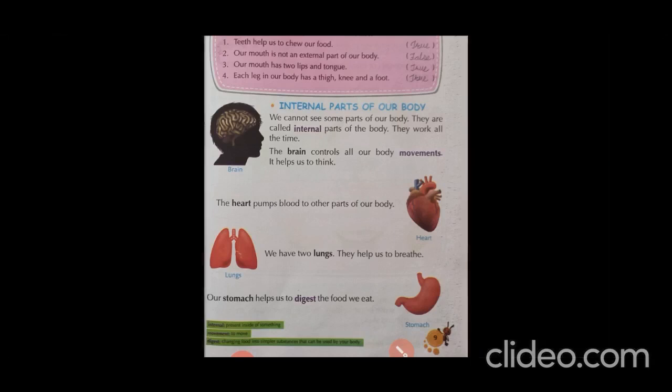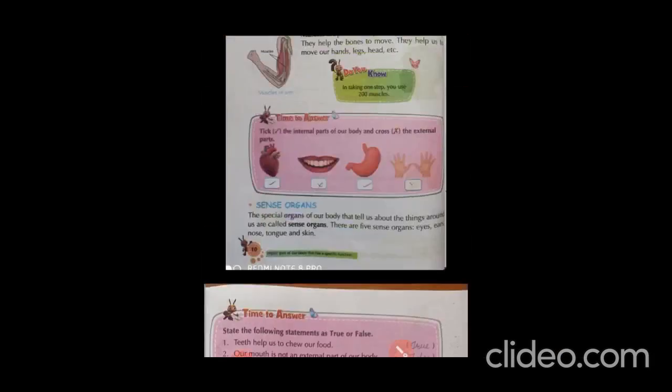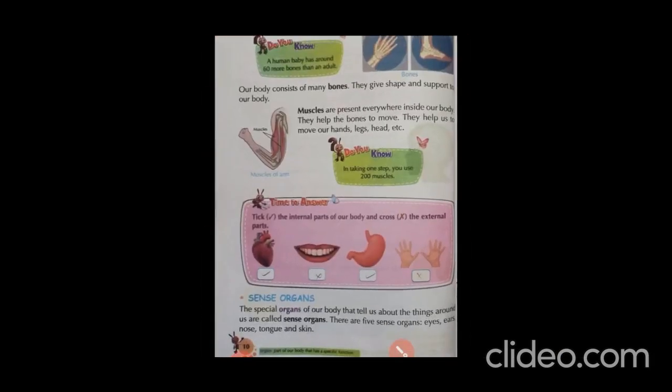Now we will go ahead. Our body consists of many bones. They give shape and support to our body. So what does it tell us? Who gives shape to our body? Our bones. Without bones, our body cannot stand properly.